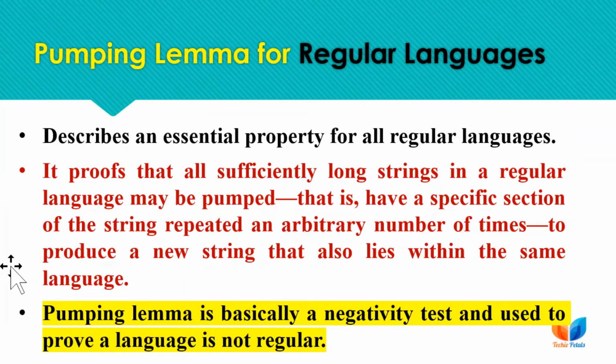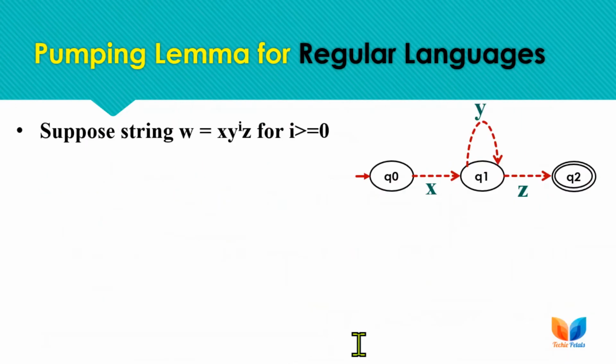So we can say that the pumping lemma is basically a negativity test, used to prove a language as non-regular. Suppose we have a particular string, and this string is divided into three sections as x, y and z, and we say that y is the section that needs to be pumped.